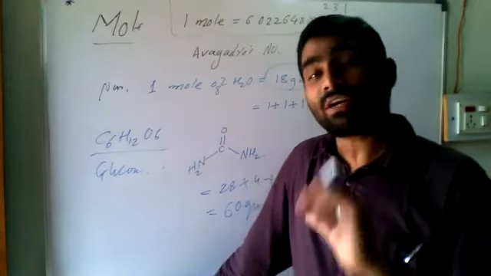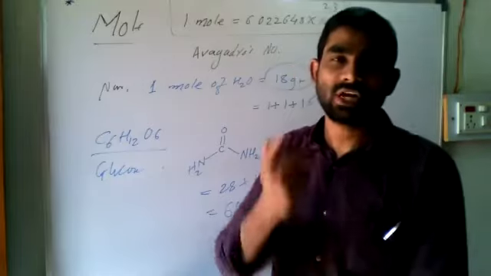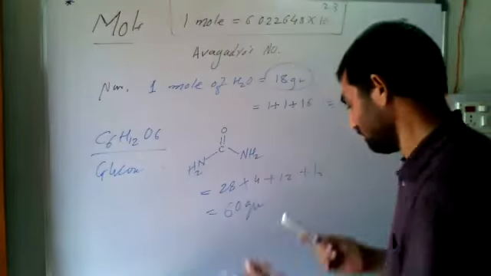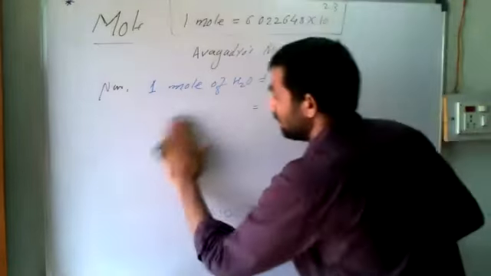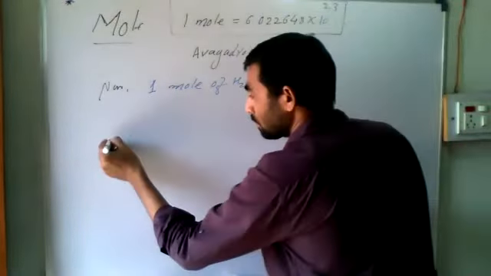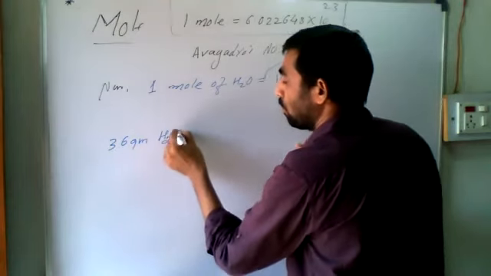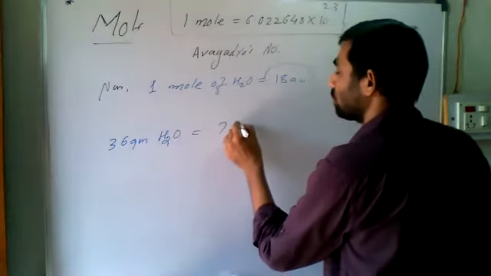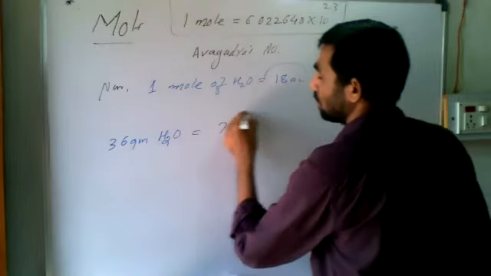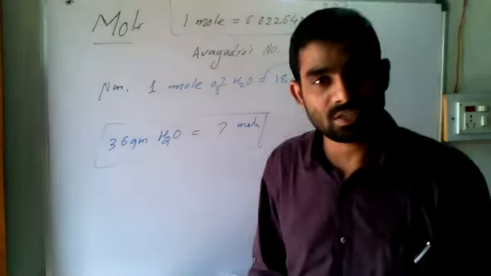So let us go for water. 18 grams, how many moles? 1 mole, sir. And 36 grams? That's okay. If the question is reverse, 36 gram water is equal to how many mole?